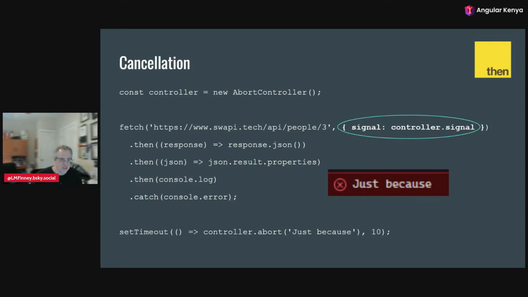So in this case, we have set up our fetch, we set up our abort controller signal for our cancellation, and then you can see at the bottom, we have a timeout there. After 10 milliseconds, we will abort using the abort controller, saying the reason we're aborting is just because. And 10 milliseconds is quick enough that the result had not returned from the server, and so that abort dropped down to our catch, and we logged to the error console the "just because".